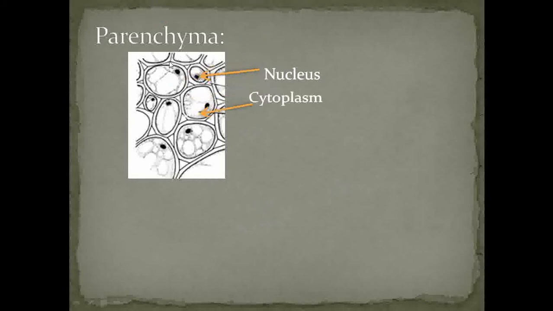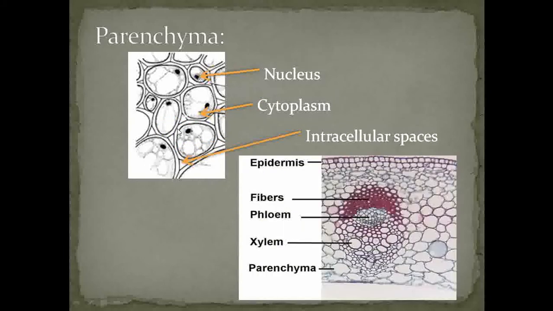The parenchyma cells are either circular or oval in nature. They show a prominent nucleus, dense cytoplasm, and there is a gap in between two cells. That gap is called an intercellular space.